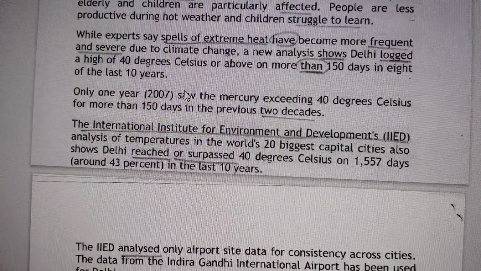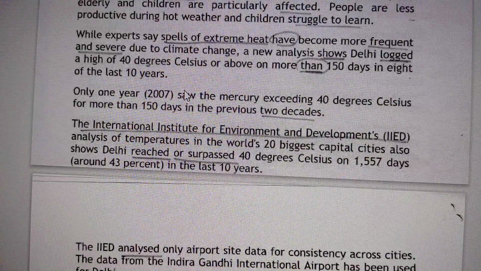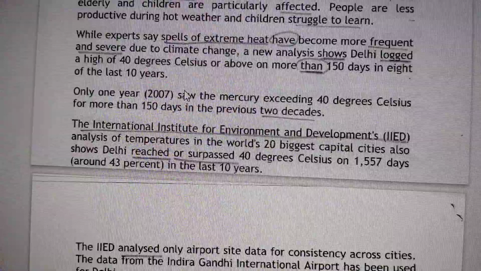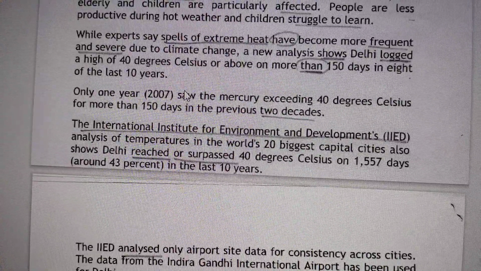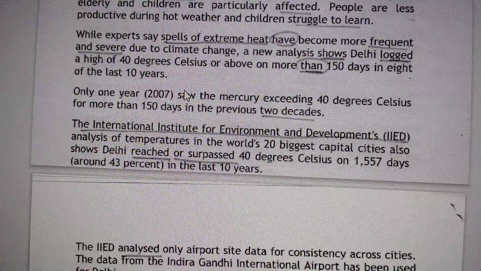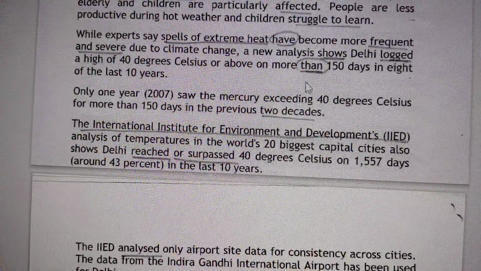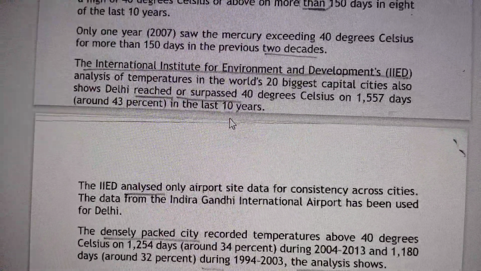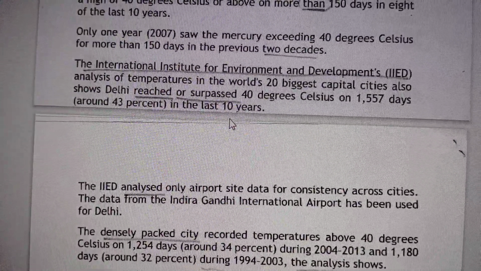new analysis. So Delhi logged a high of 40 degrees Celsius. Here logged means Delhi records. So see how this logged sometimes is used as logged in. Here it is used as recorded a high of 40 degrees Celsius or even more than 150, doesn't it? So we need to understand how these words are used. These things need to be understood, analyzed.